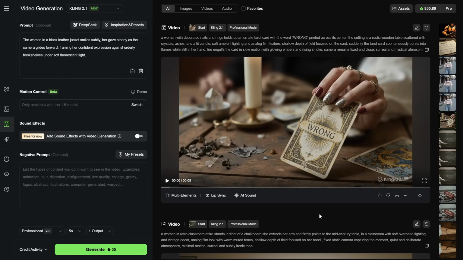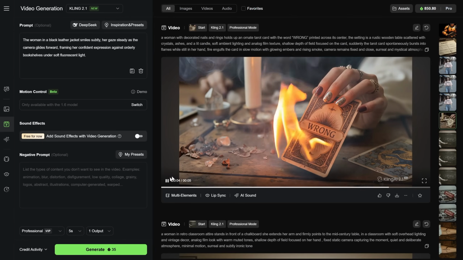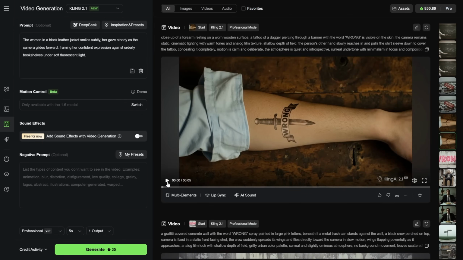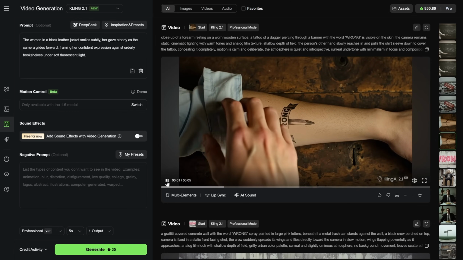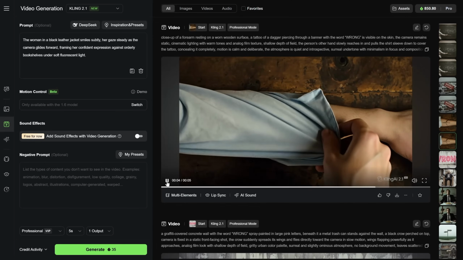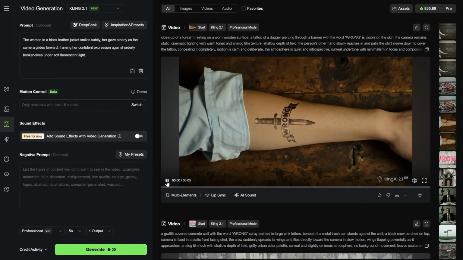Here is a photo of a woman holding a card like a fortune teller. Then I prompted that the card spontaneously bursts into flames to create a nice effect. In another video, I used Photoshop to add a tattoo on her hand, and then I prompted the AI so that she pulls her sleeve to cover the tattoo. You can also reverse that kind of action in some cases, depending on the animation. In this case, it didn't look very believable when reversed.